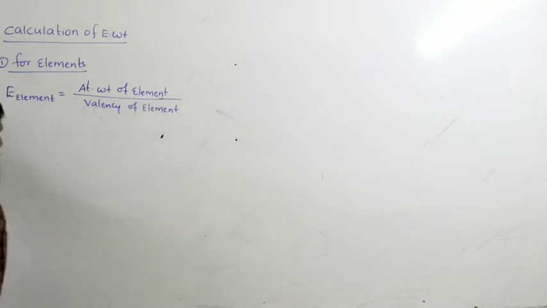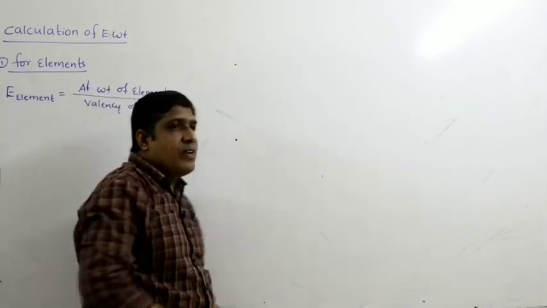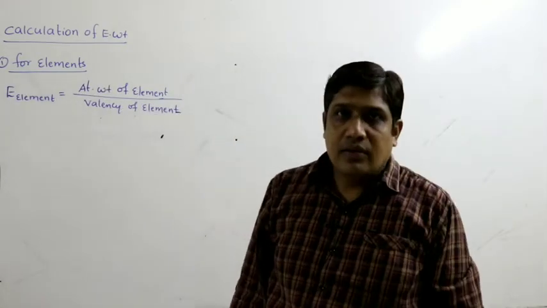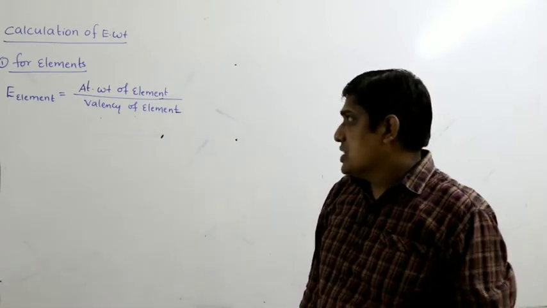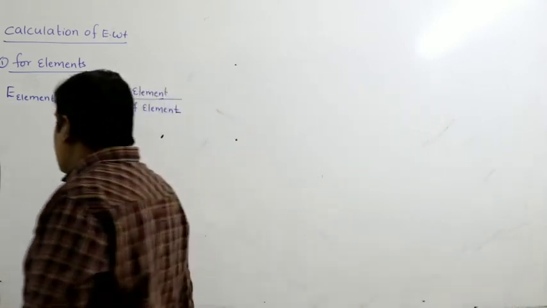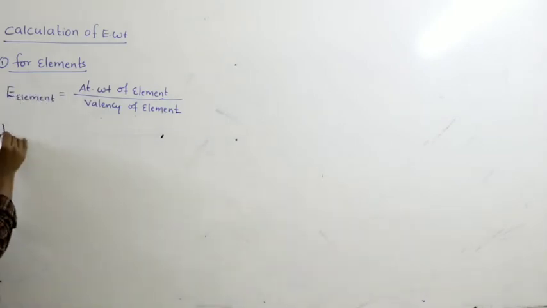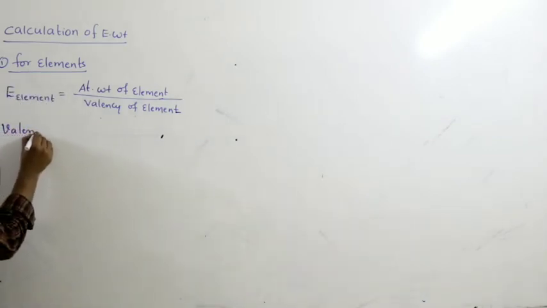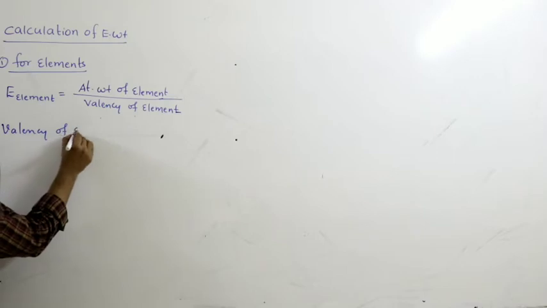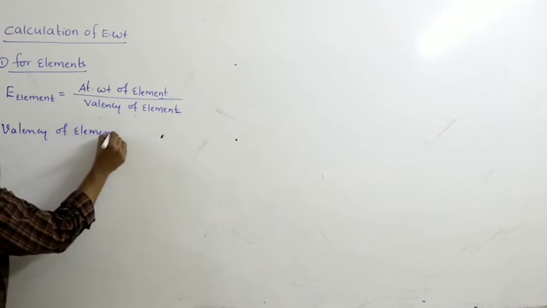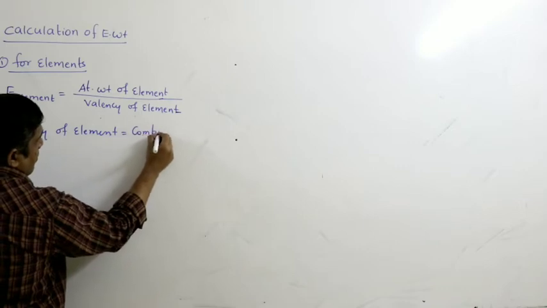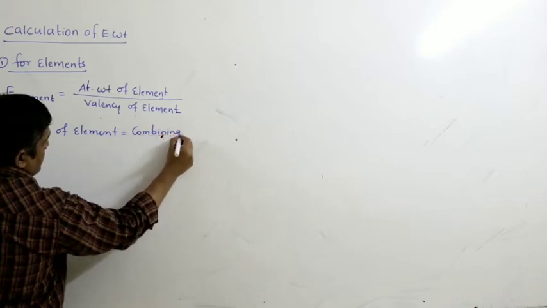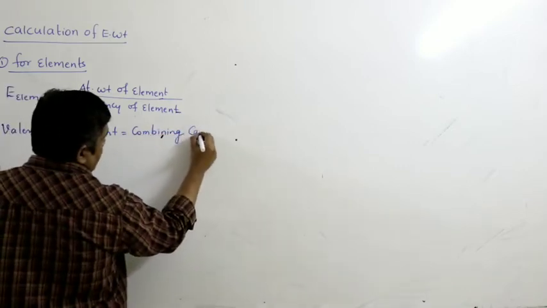What is this valency? Valency is defined in different ways for different species. Each species has its own definition. Coming to an element, the valency of an element is nothing but its combining capacity.